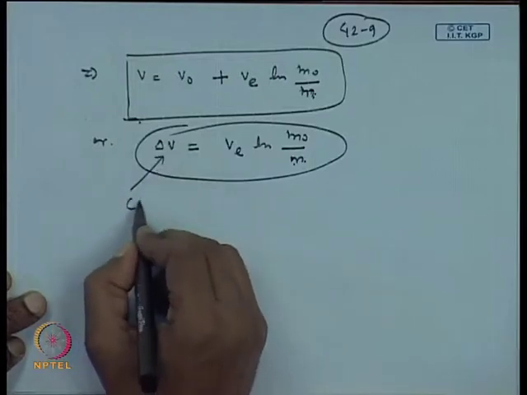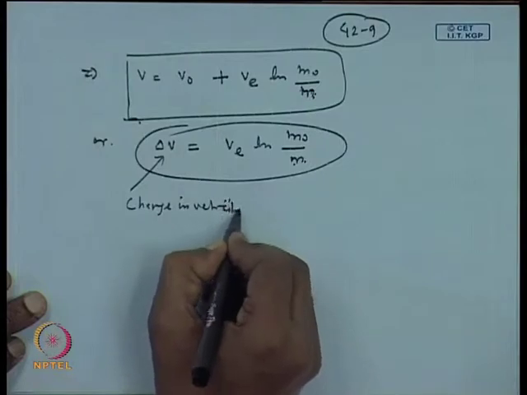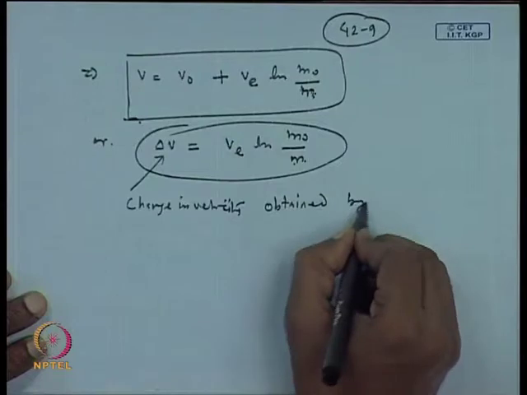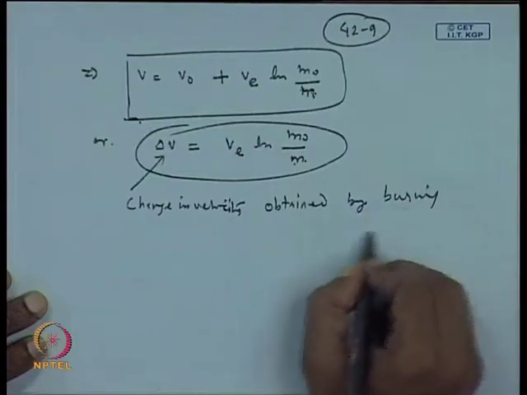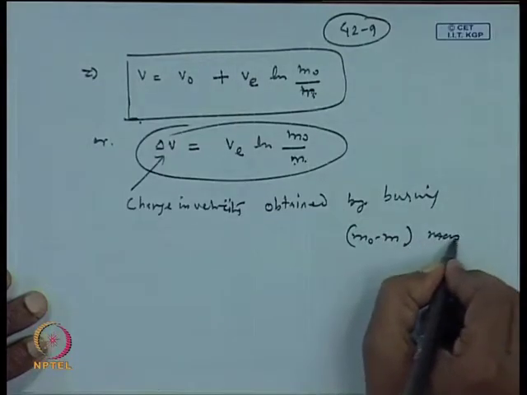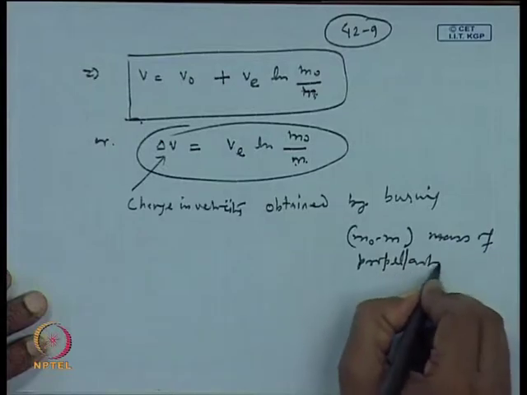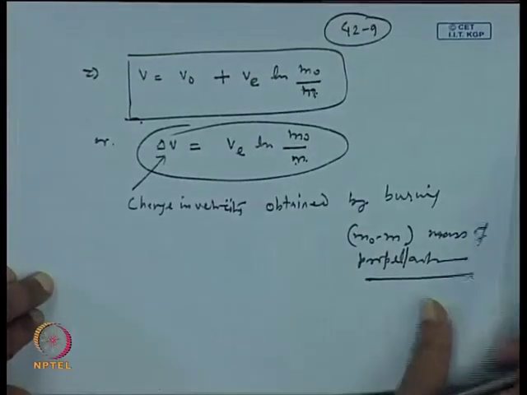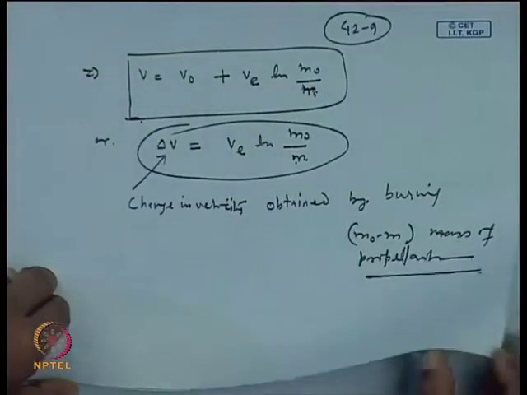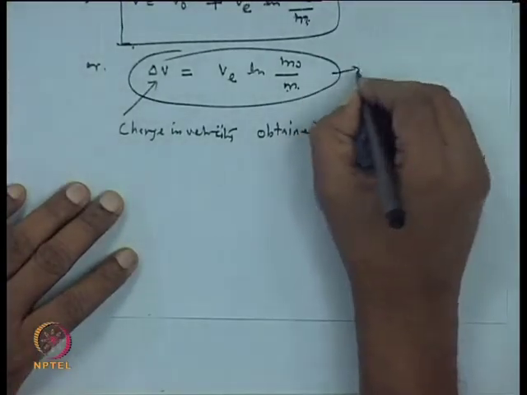This is the change in velocity obtained by burning m 0 minus m mass of propellant. And this is called the rocket equation.